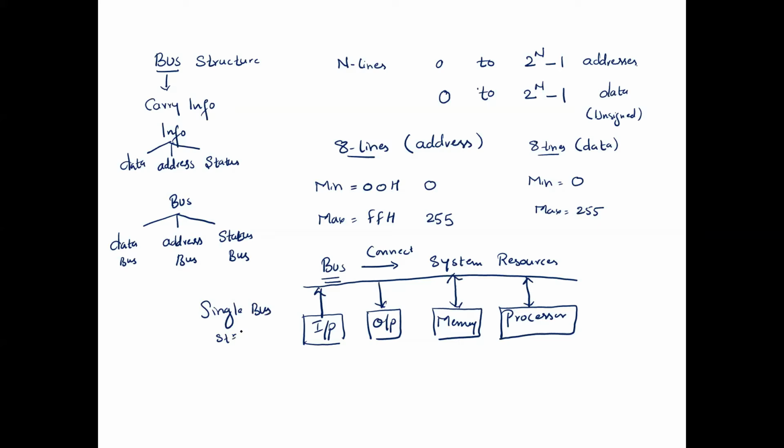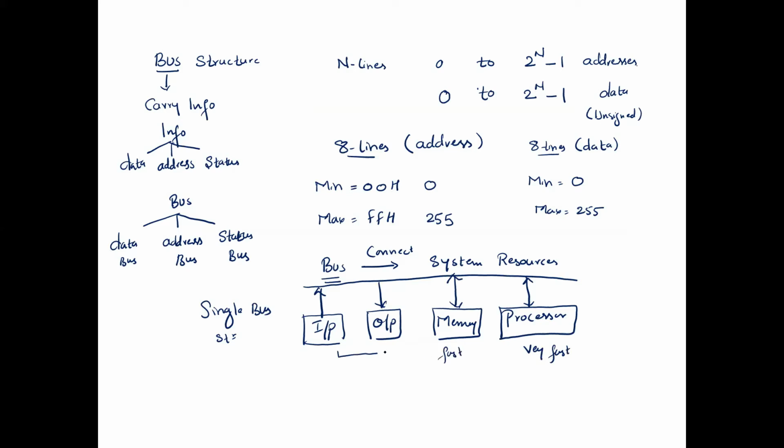Now, what is the problem we observe in the single bus structure? If I look at the performance of these system resources, processors are very fast, right? And today's memory elements are also becoming fast.